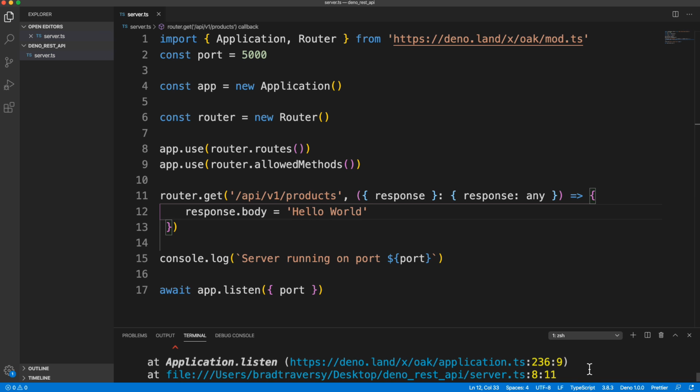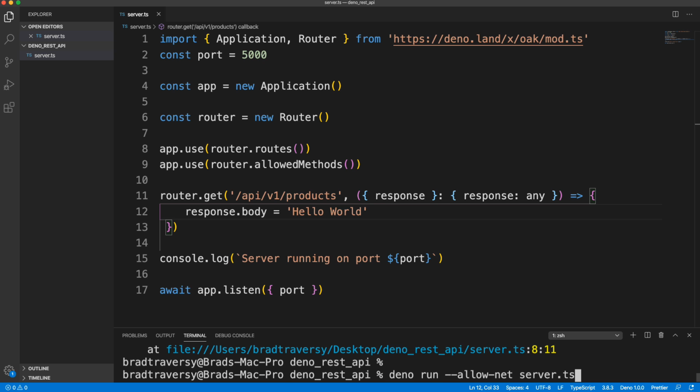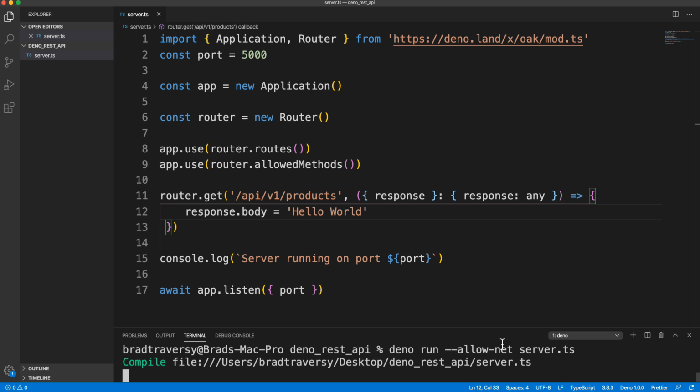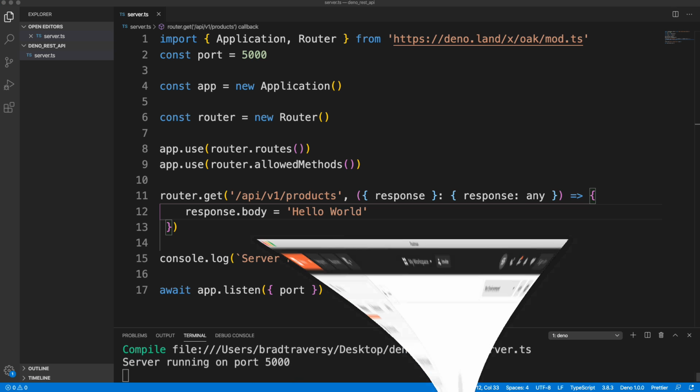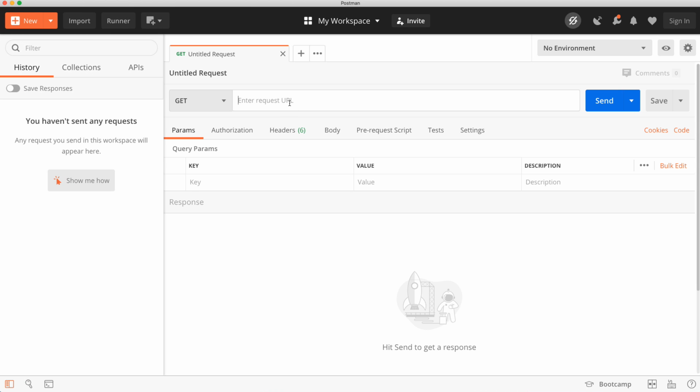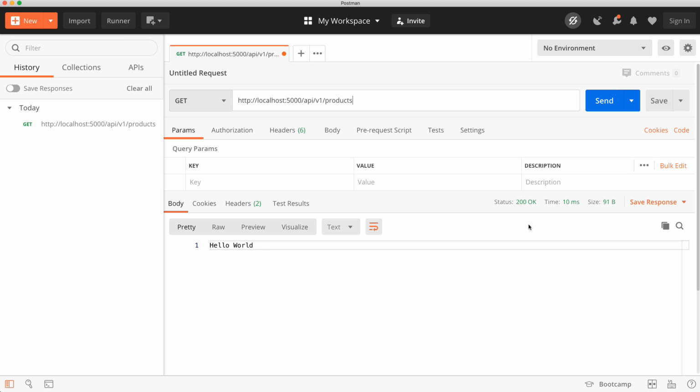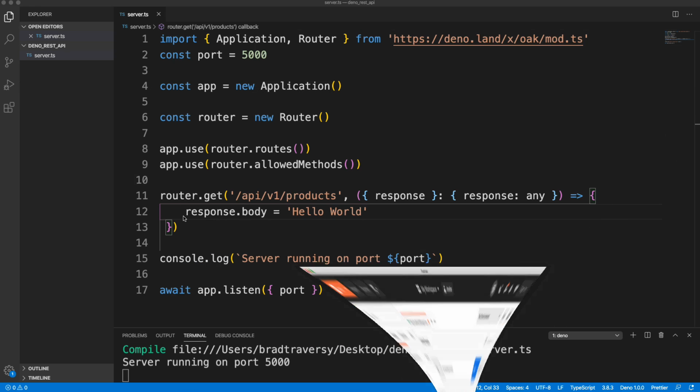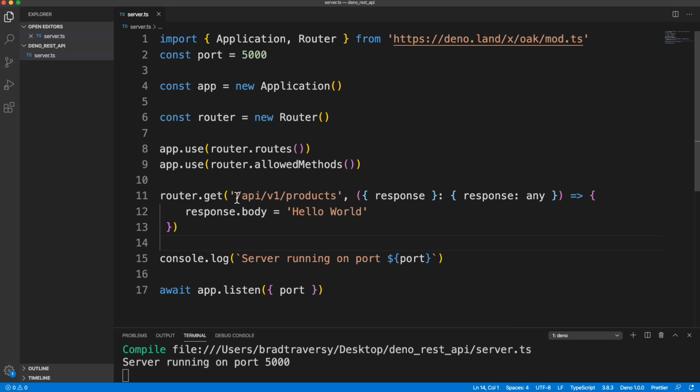Alright, so this should run, so I'm going to go down here and run deno run --allow-net server.ts. So server running on 5000, so let's check it out. We'll make a GET request to http://localhost:5000/api/version1/products, and we get hello world, and we get a 200 OK response by default. Okay, so that's the fundamentals of how to just create a route, which is pretty simple and pretty similar to Express.